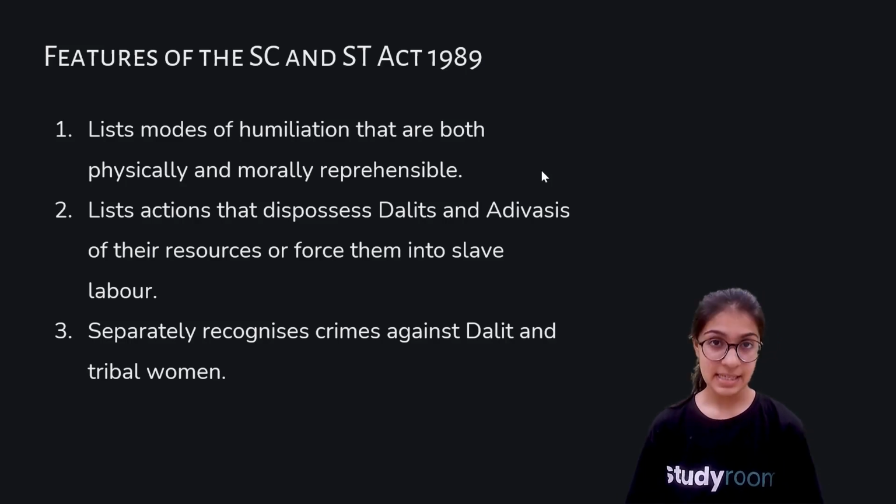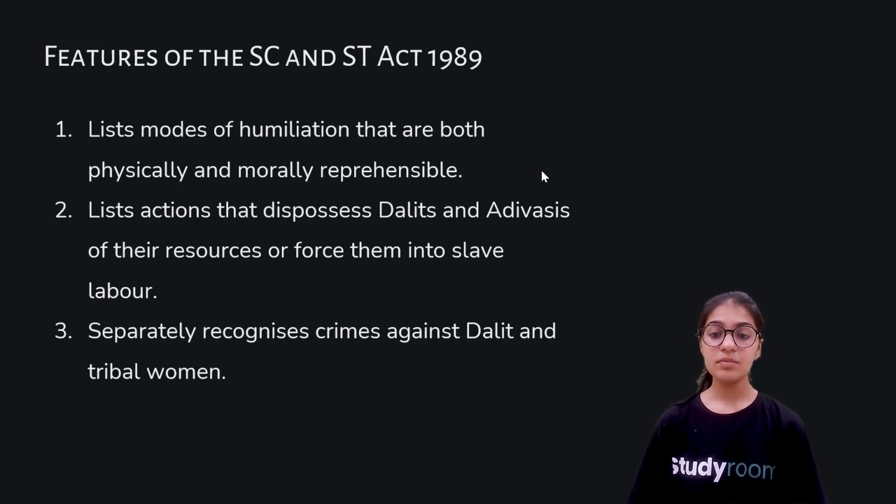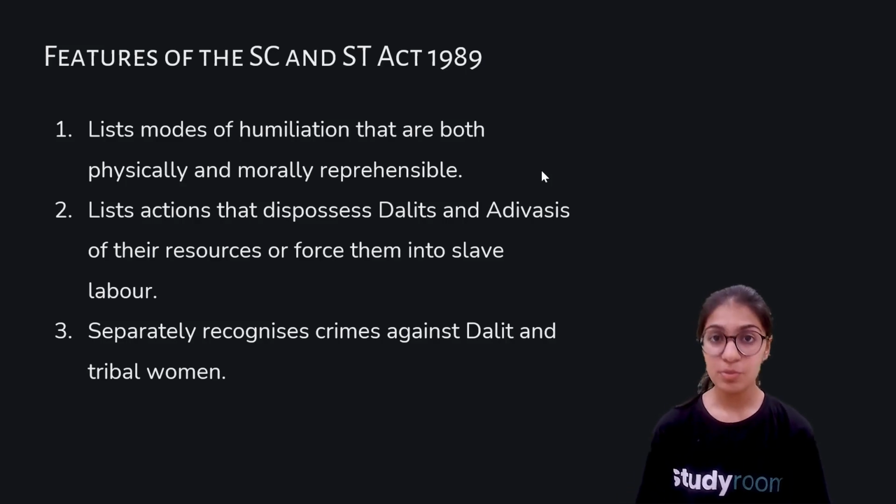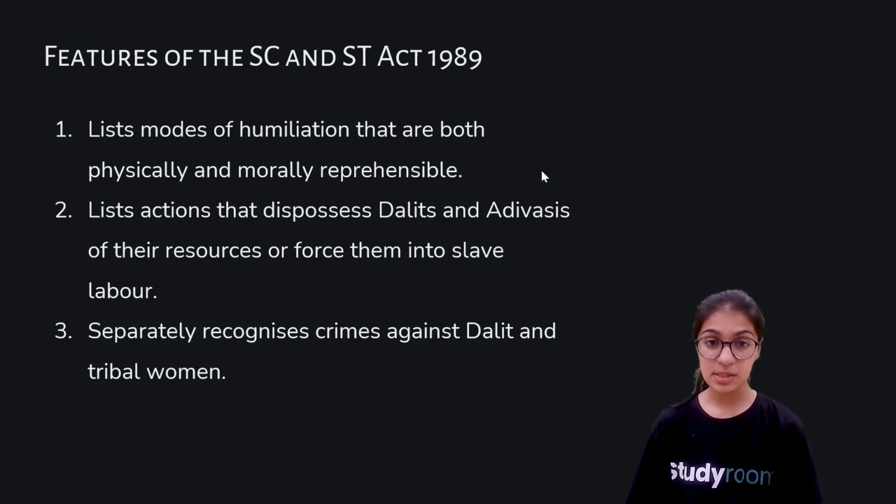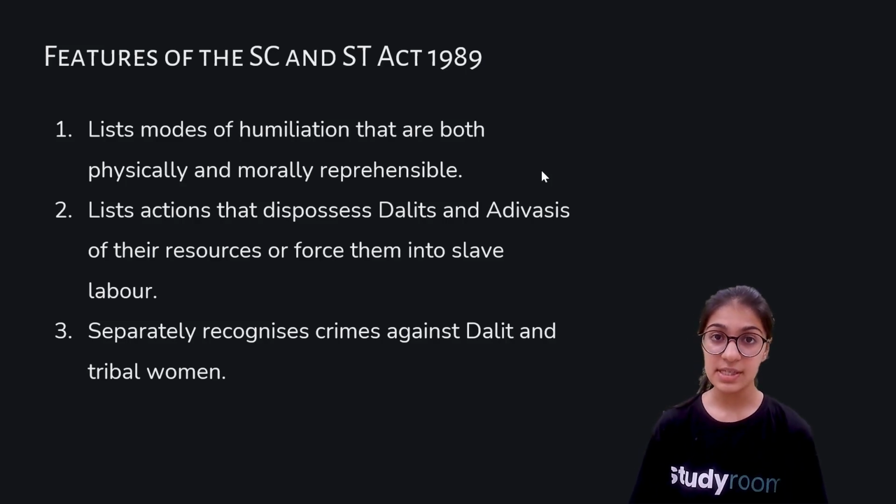So this act says that nobody is allowed to physically and morally humiliate Dalits and Adivasis. And in case somebody tries to do so, that person will be punished for the act. The second point says: list actions that dispossess Dalits and Adivasis of their resources or force them into slave labor. Now, let me give you an example of the actions that were listed in this particular act.